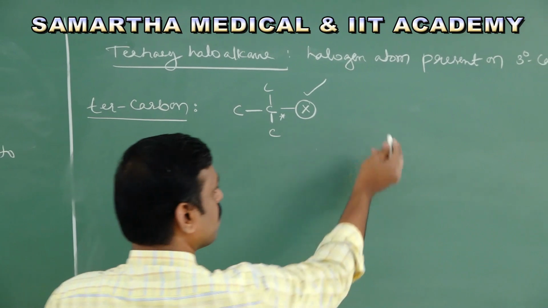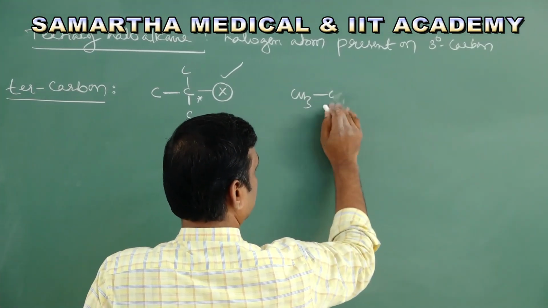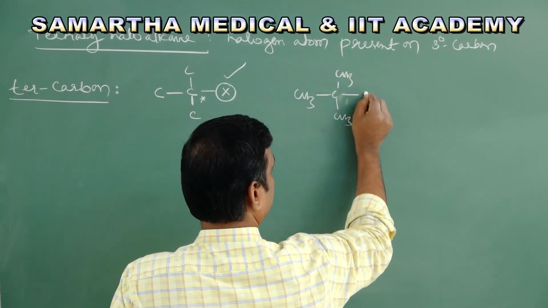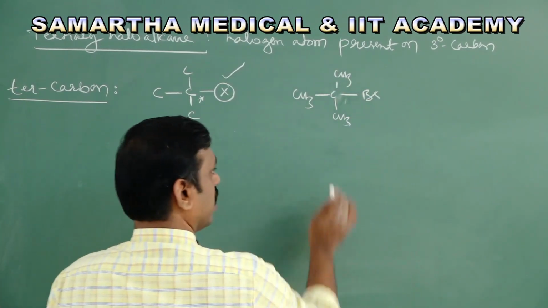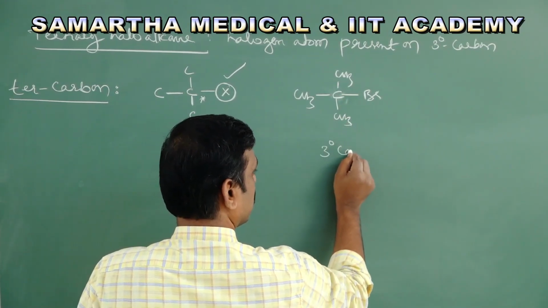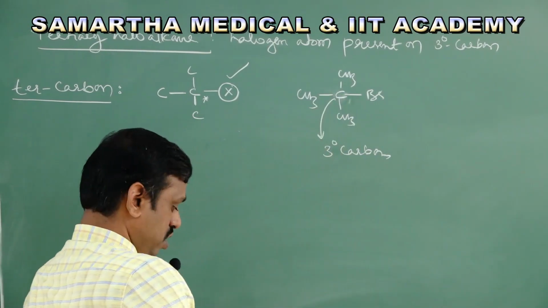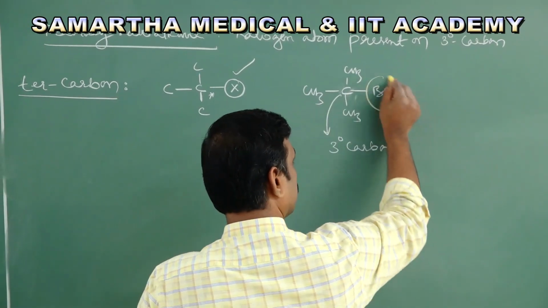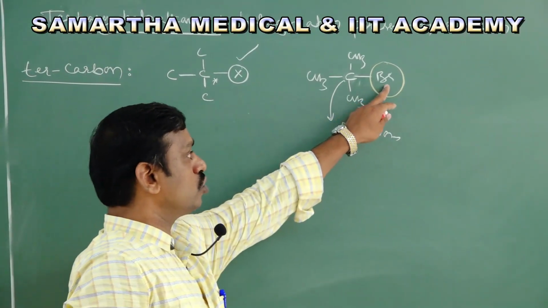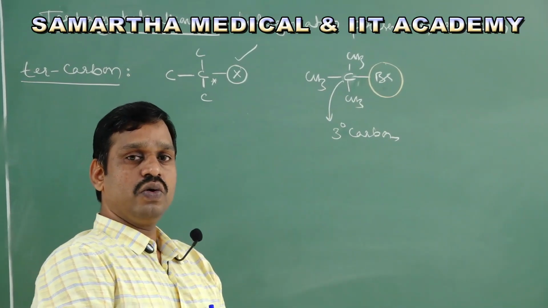For example, CH3, CH3, here is CH3. If bromine is present here, tell me, this middle carbon is which carbon? Tertiary carbon, right? So this middle carbon is a tertiary carbon. Then the halogen is present on which carbon? Tertiary carbon. Therefore, if a halogen is present on a tertiary carbon, this is called a tertiary haloalkane.